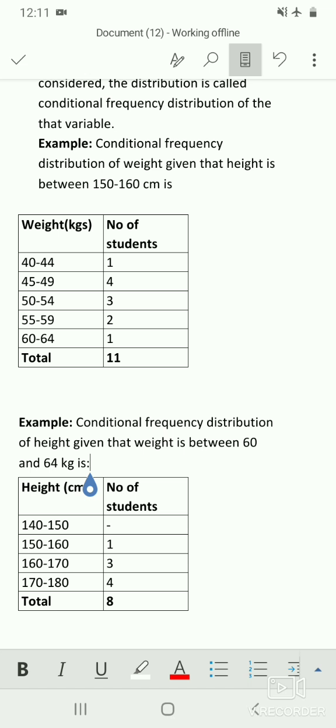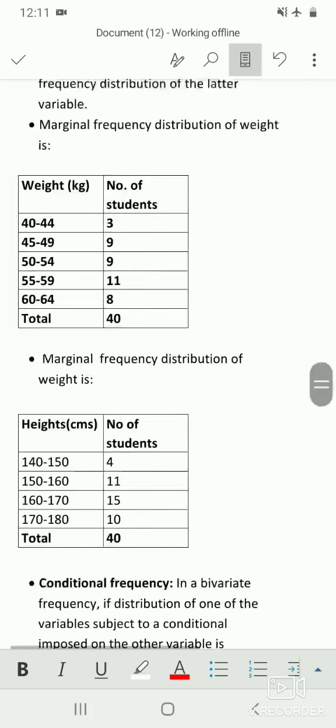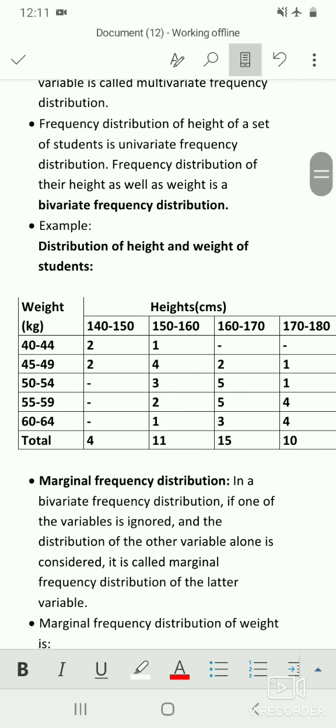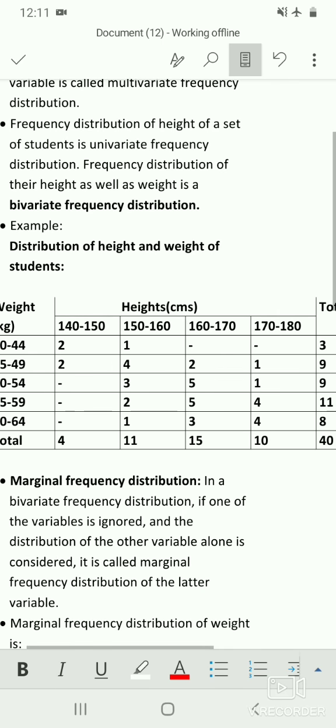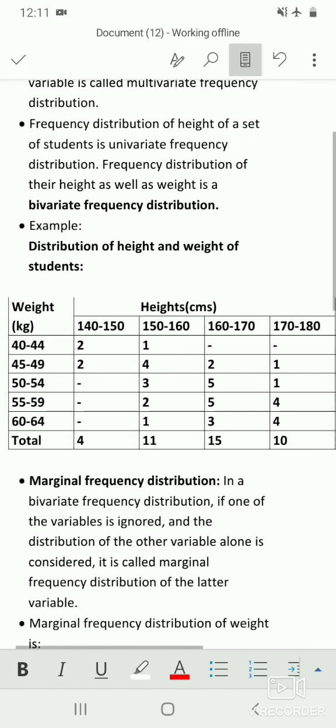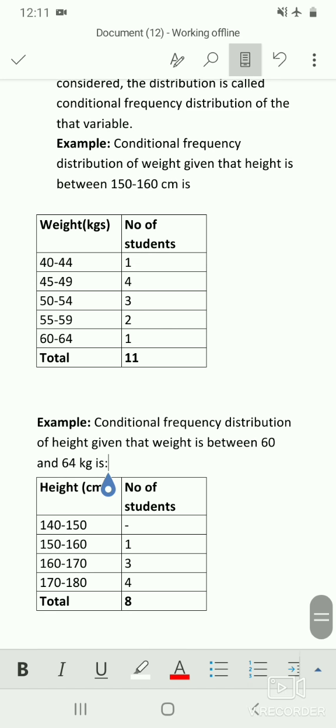That is, the condition over here is we want the students whose weight is from 60 to 64 kgs. So here in this big table you have to consider the last but one row, that is 60 to 64. Then students are 1, 3, 4 and total is 8. So the table looks like height in the first column and number of students in the second column. So here the height is 140 to 150 centimeters up to 170 to 180 centimeters, and the total number of students whose weight is from 60 to 64 kg is 8 students.